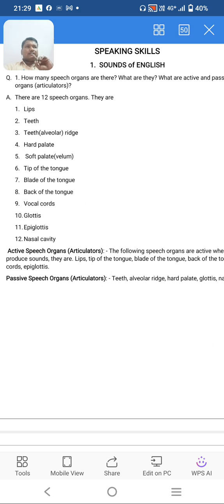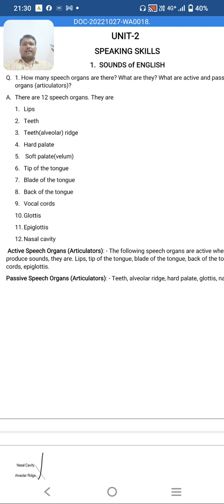So when you touch above these teeth, you find some swelling place that is known as teeth ridge or alveolar ridge. Then hard palate. When you move your tip of the tongue above this teeth ridge, there is some hard place that is known as hard palate. Then above this hard palate, there is one soft palate.